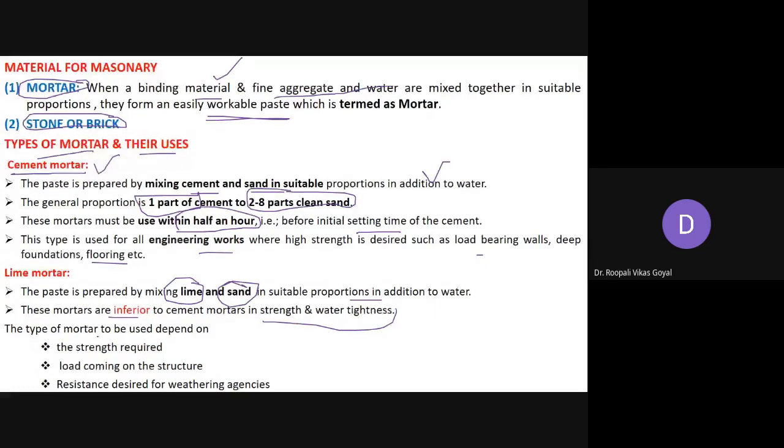If you need more strength, you have to definitely go for cement mortar. Then the load coming on the structure, then the resistance desired against weathering agencies. If you want to protect against weathering effects, you have to decide which kind of mortar. So it is generally considered that cement mortar is better as far as strength and water tightness are concerned as compared to lime mortar.